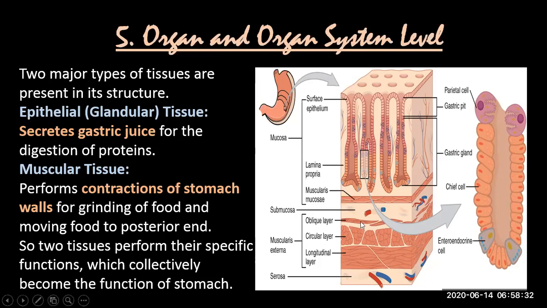देखें, oblique layer, circular layer, different layers हैं muscles की, longitudinal layer, लंबी सी layer, गोल layer of muscles and oblique layer. So these three different layers are making muscles in the stomach, and overall they are causing the contractions of stomach. Stomach जो है muscular level पर क्या कहते हैं उसको, chemical digestion है और एक है mechanical digestion.